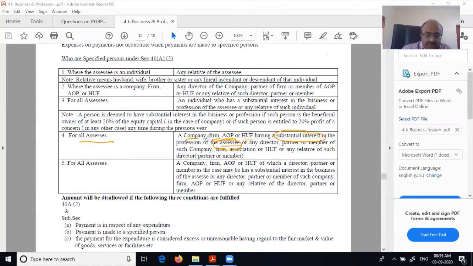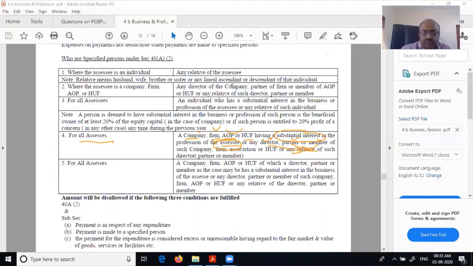Not only that company, but if it is a company, its director; if a firm, its partner; if an AOP, its member, all of them will become specified persons. Not only that, the relatives of the director, partner and member all become specified. So that thing is becoming wider and wider. A lot of people will become part of the meaning of specified person.